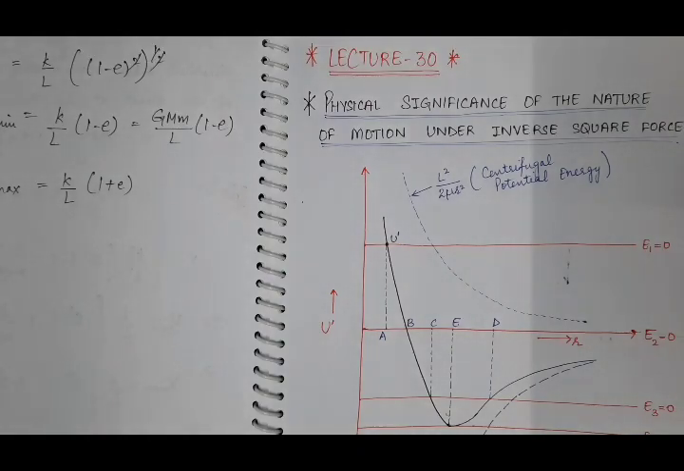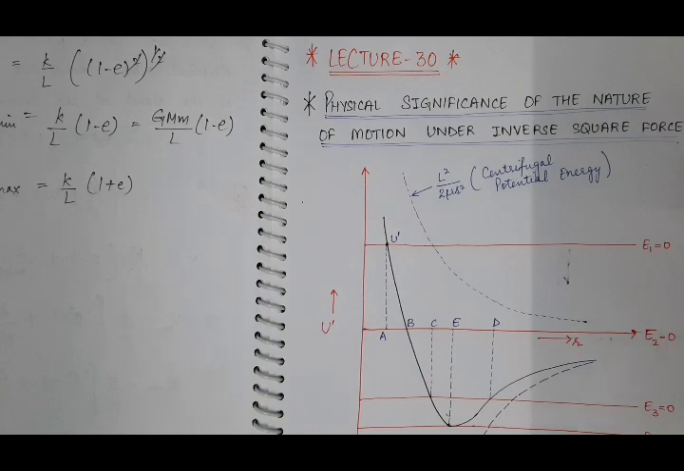Good morning, students. In this lecture 30 of mechanics, we will study the physical significance of the nature of the motion of a body under inverse square force. So it is related to the previous article where we have studied the motion of a body under inverse square force field, and we derived the conditions of eccentricity and energy for the trajectory of the path followed by the